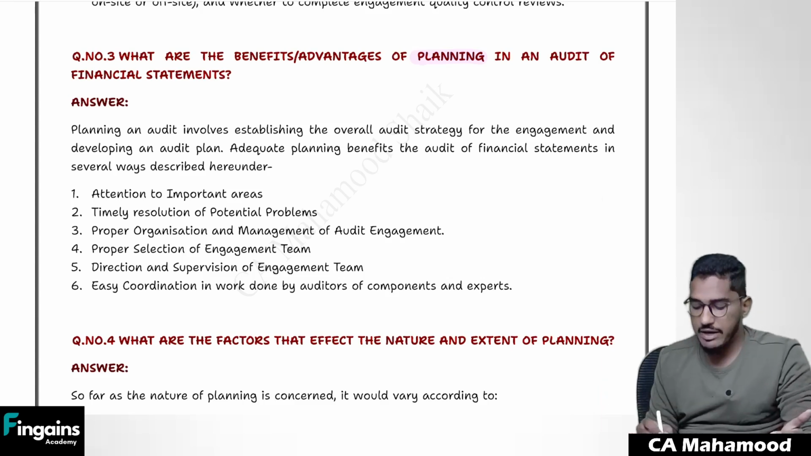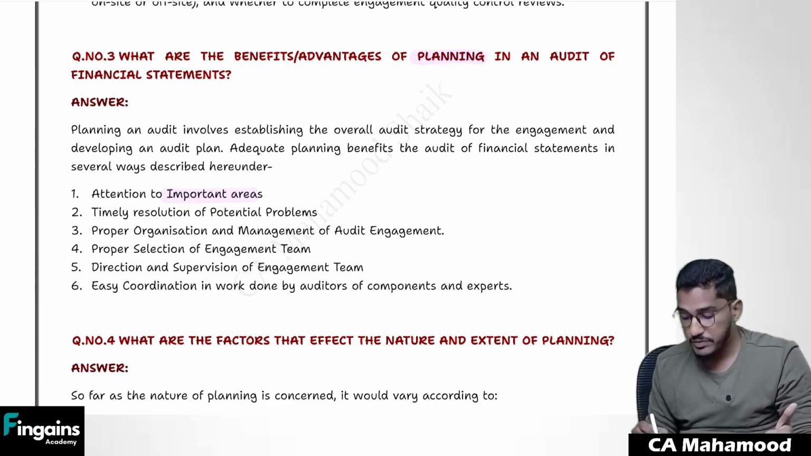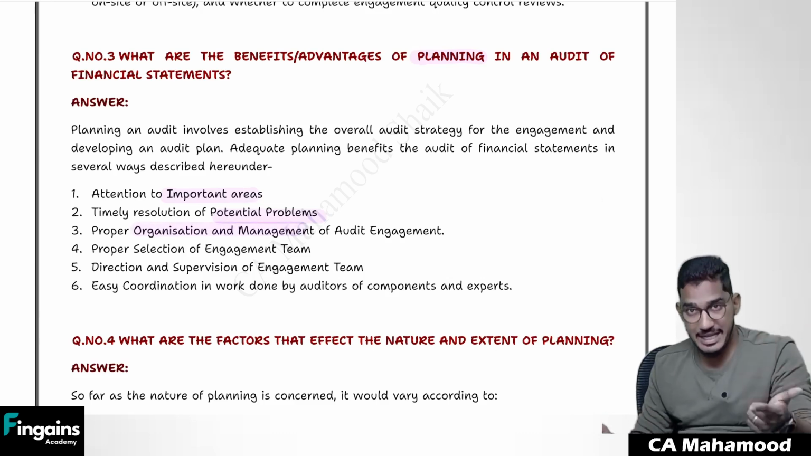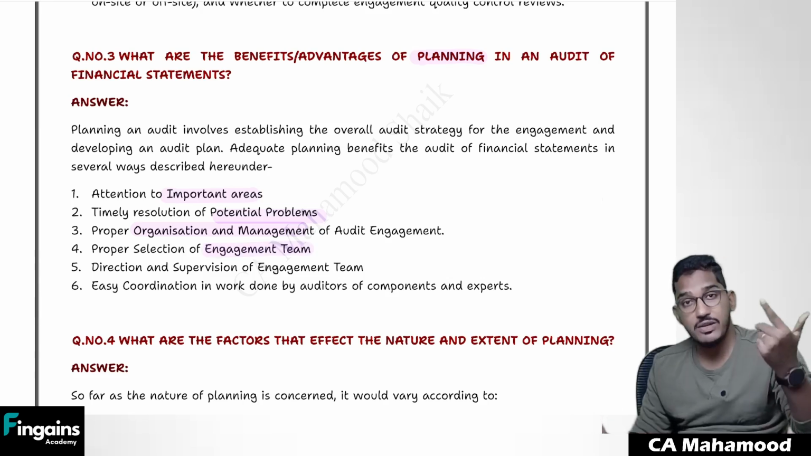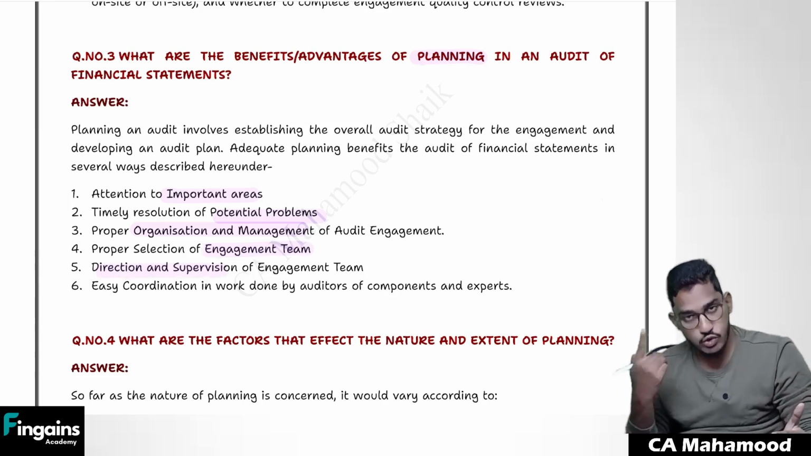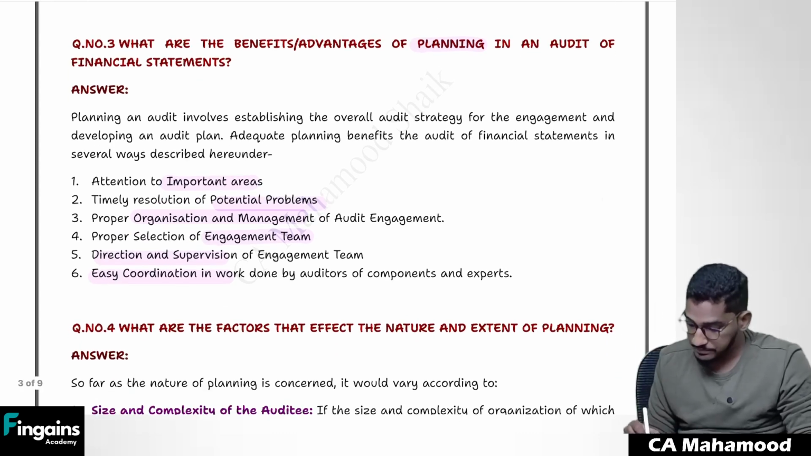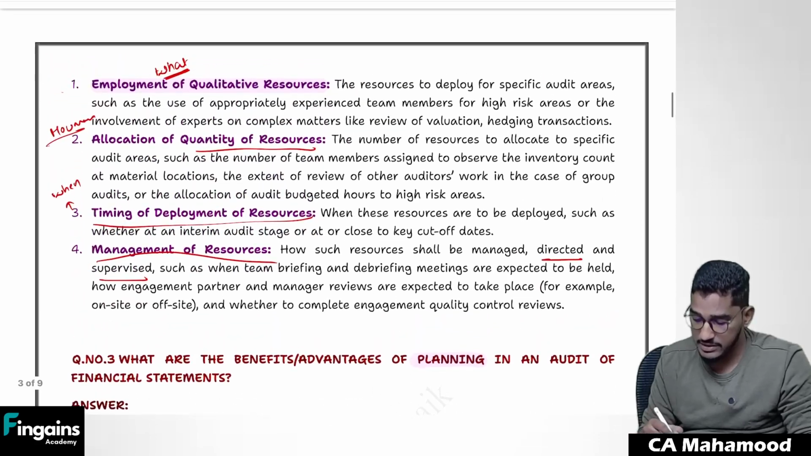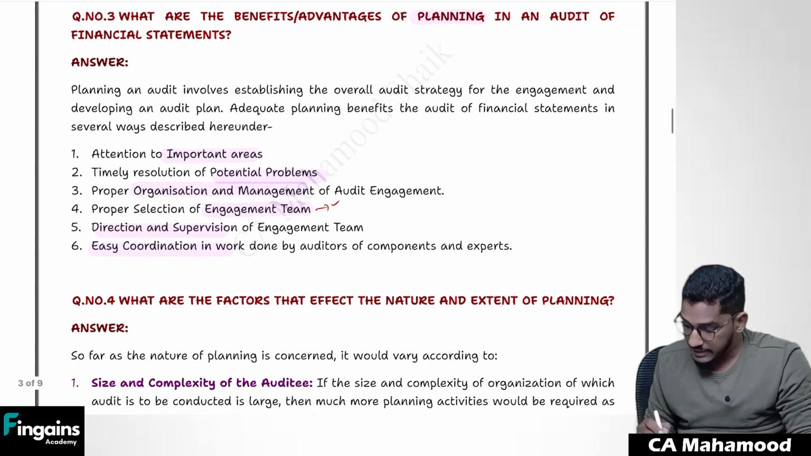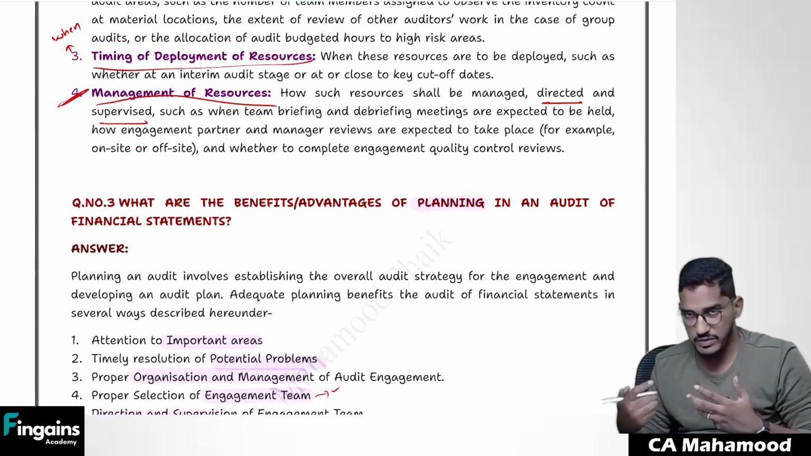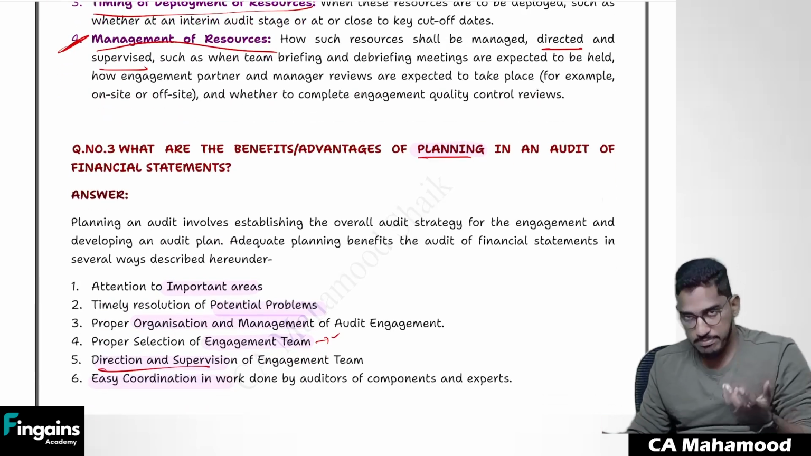So very generic points here you have. If you spend your time in planning, you will get to know what are the important areas to which you have to pay attention. If any problems arise, you can solve those problems in a timely manner. You can properly organize your engagement, and also you can properly select your engagement team members. You can better direct and supervise them, and easy coordination also will happen. Out of that, a few advantages we have already seen above, like proper selection of engagement team. The same thing, employment of qualitative resources and direction and supervision. This advantage anyhow we have seen here, better management, direction and supervision. So repeated points, very generic question. So these are the benefits of planning.